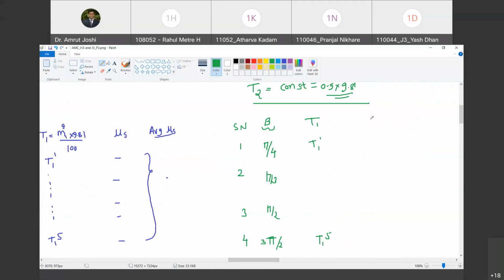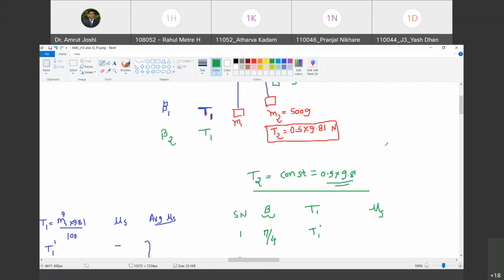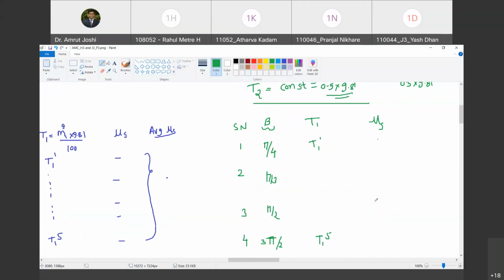Can't I use the same expression and compute mu s? Look, which expression? T1 upon T2 is equal to e raised to mu s beta. Now beta is changing, but T2 is constant, 0.5 into 9.81. Do you agree with me? Yes. So I will get 5 values of mu s. Happy?